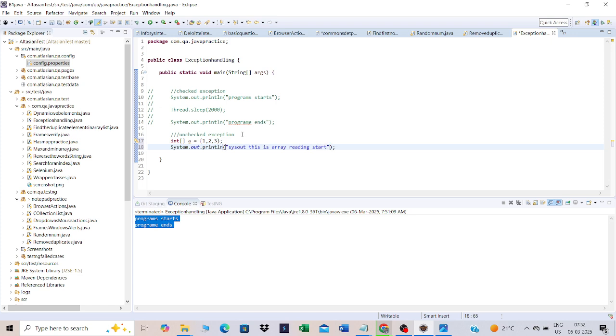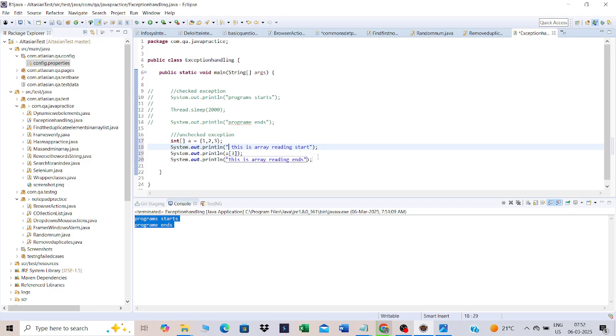Then I'll put one more print statement, a of 3. A of 3 does not exist, right? Obviously. And then another print statement: array reading ends.